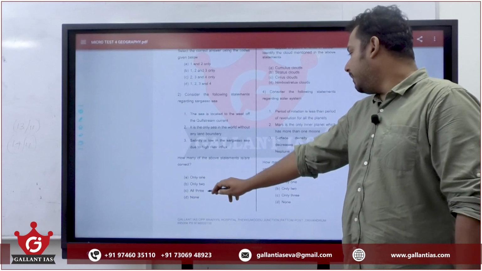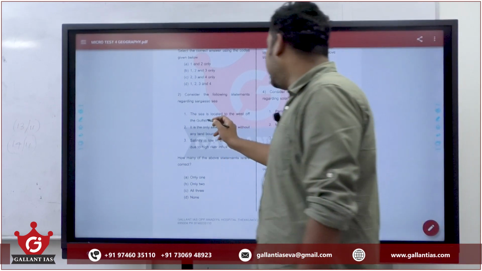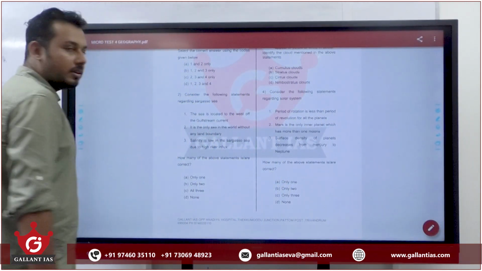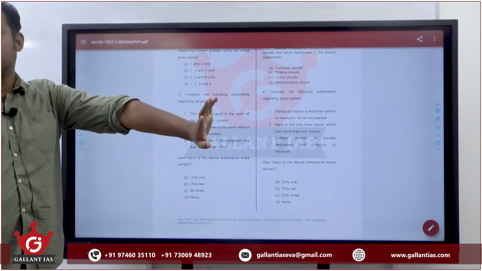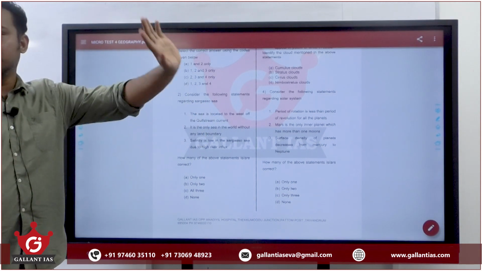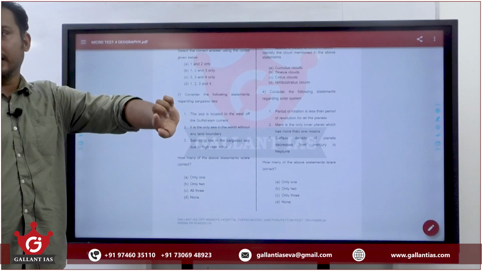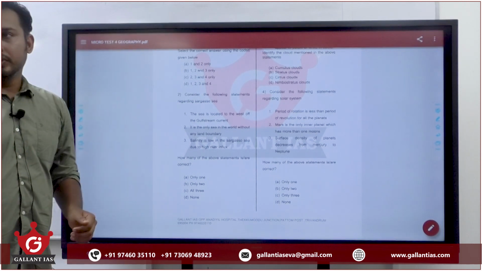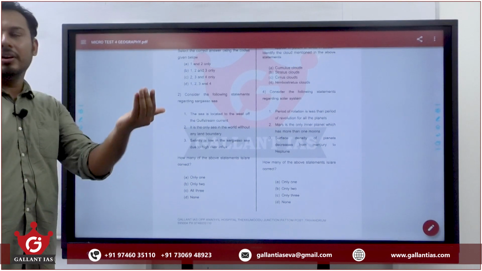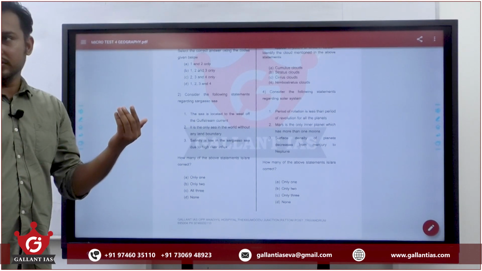So it should be either A, B or D. The sea is located to the west of the Gulf Stream current. Now you should have the idea of where the ocean currents are. Gulf Stream current, where is it located? On the southeastern part of North America, nearby the Gulf of Mexico. To the west of the Gulf Stream current, we only have the Gulf of Mexico. We have no other seas.